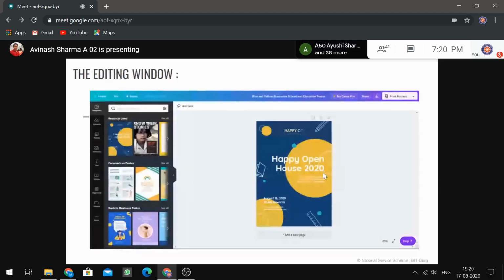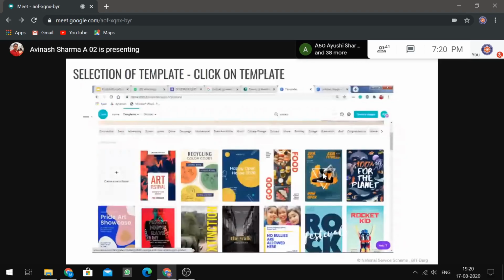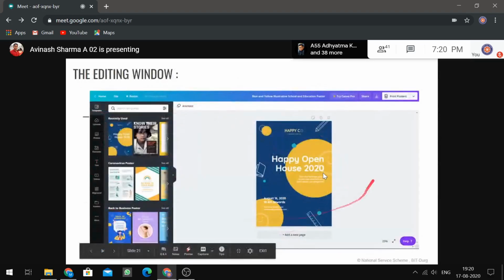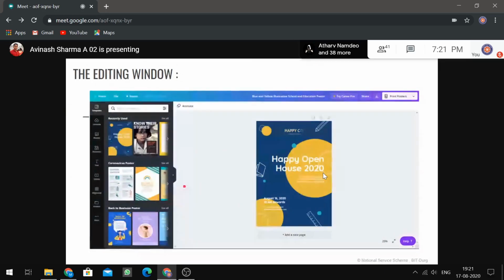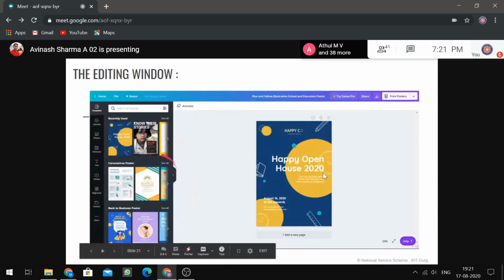Once you select one template and click on it, the editing window of Canva opens up, where here is the template that you have selected for editing. And on the left hand side we have recently used templates and templates which are frequently used worldwide according to the current scenario. We can see COVID posters in the suggestions.